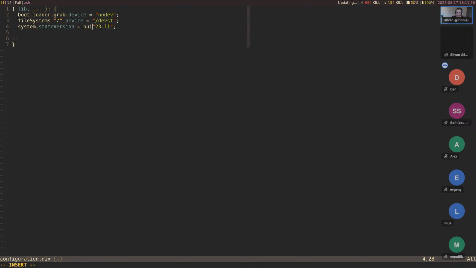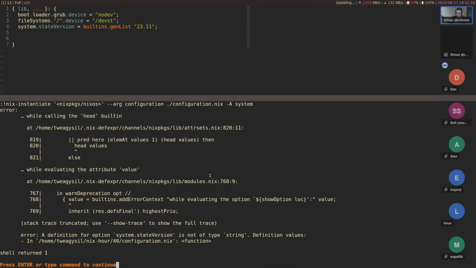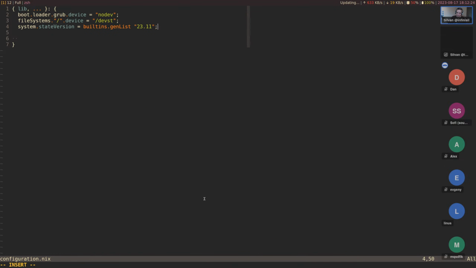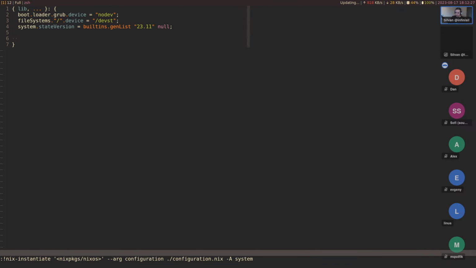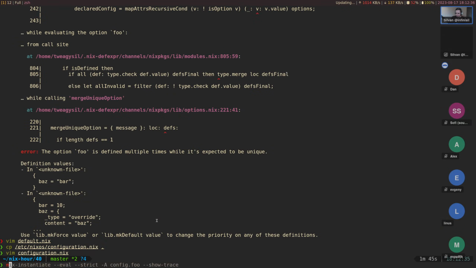So let's introduce one ourselves here and say like builtins.genAddress, or is it genAddress? I think genAddress. Actually no, genAddress doesn't exist, genList exists. So let's say we just call it builtin and see what happens. Oh, that still does work. It detects it as a function. Right, so we need to actually call the function. It takes 2 arguments. Let's just provide 2. We don't use the function correctly here, but finally we can get a kind of harder error that the module system isn't expecting.